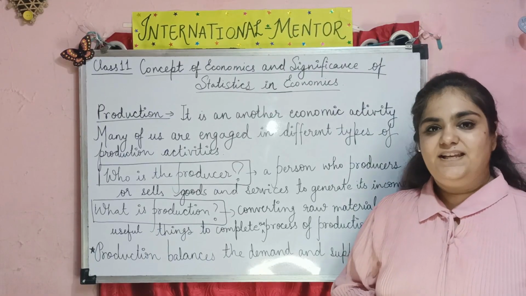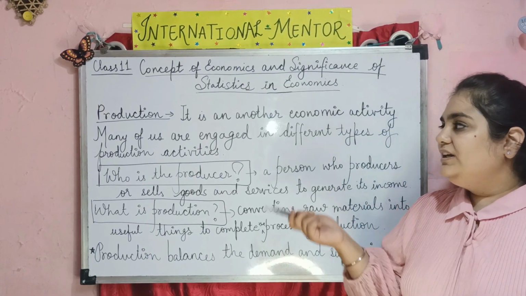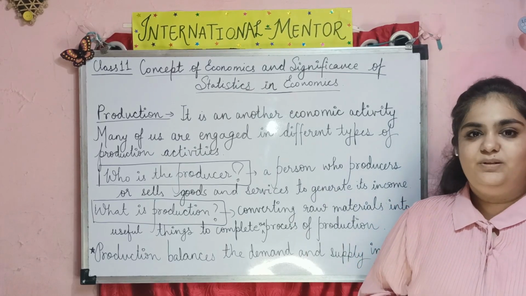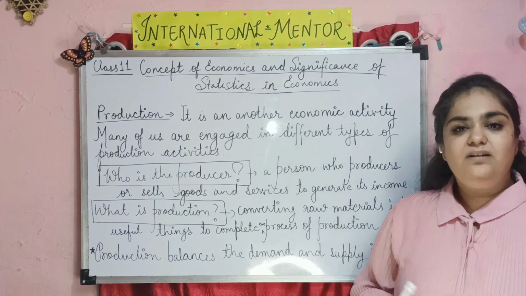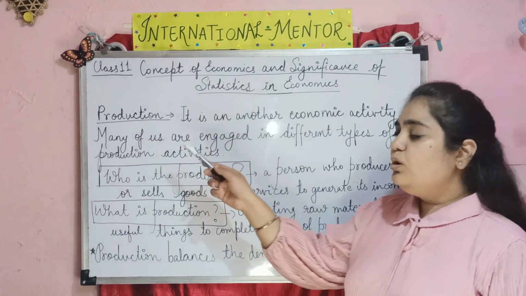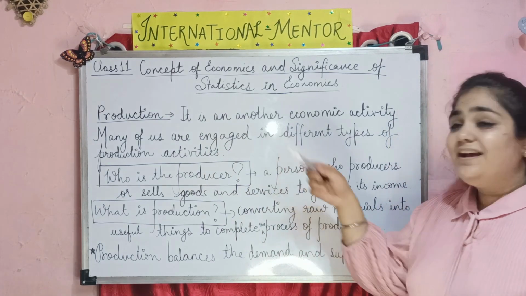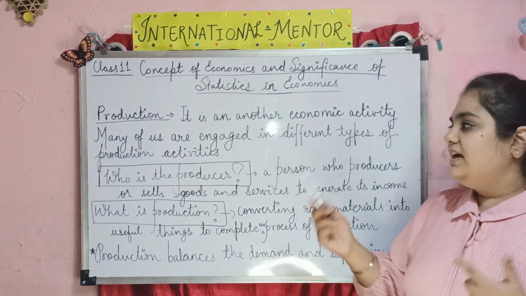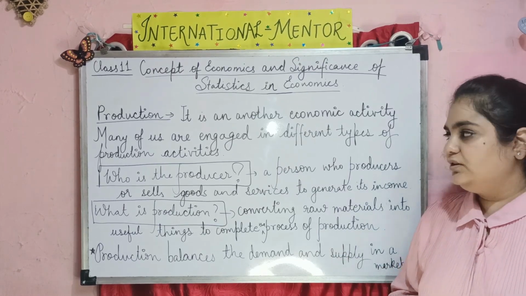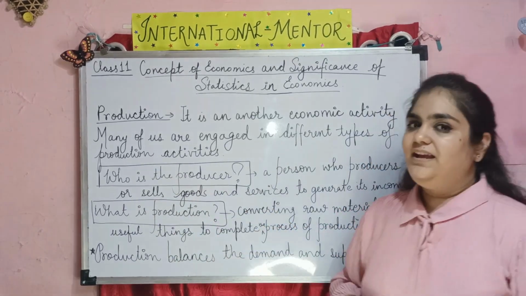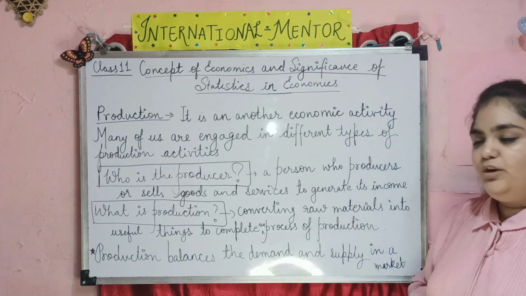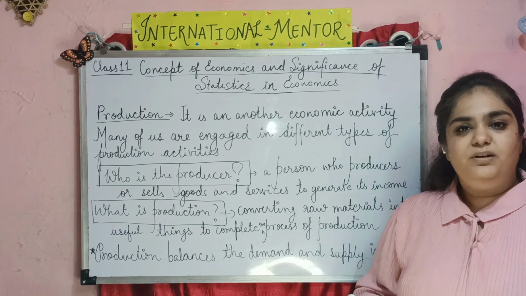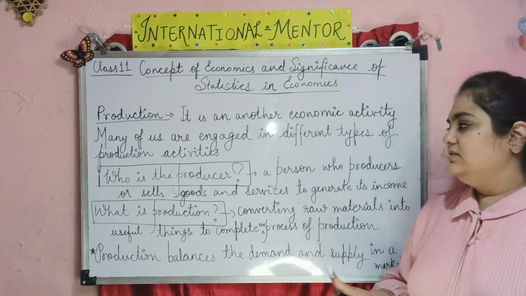After discussing consumption, we will discuss production. Consumption is never possible without production. So production is another economic activity. The first economic activity was consumption. The second economic activity is production. Many of us are engaged in different types of production activities, working in an industry, in the primary, secondary and tertiary sectors.